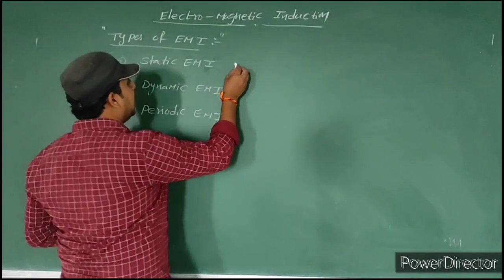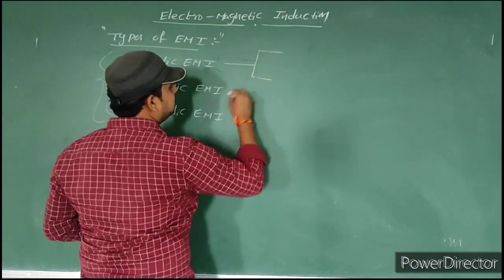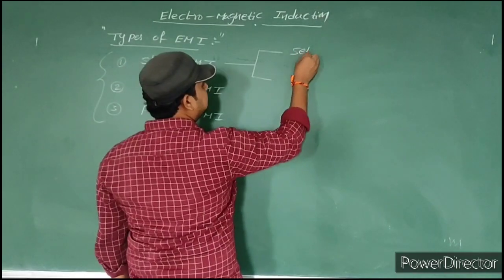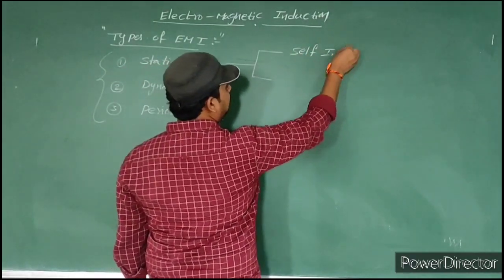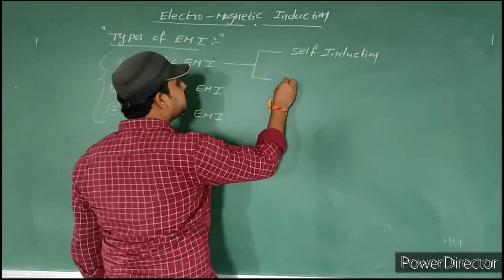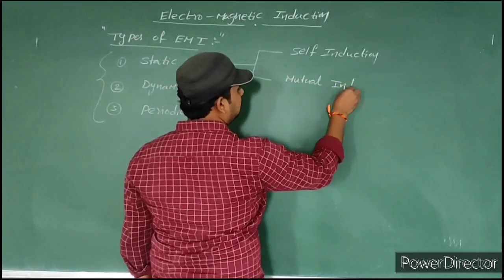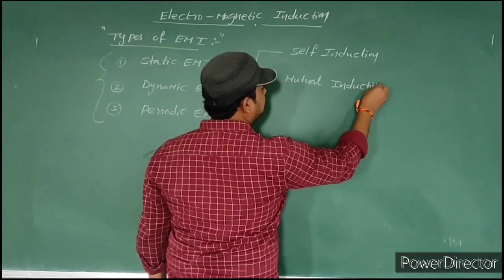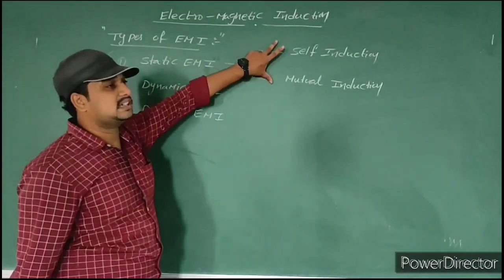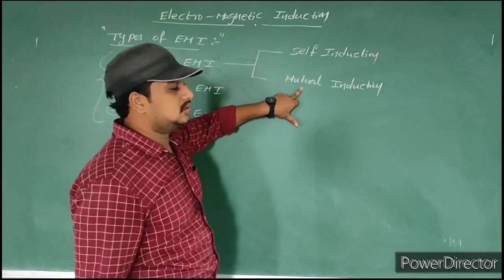Observe carefully. Static EMI is again classified into 2 types. One is self-induction, second one is mutual induction. In static EMI, we have 2 types of inductions: self-induction and mutual induction.